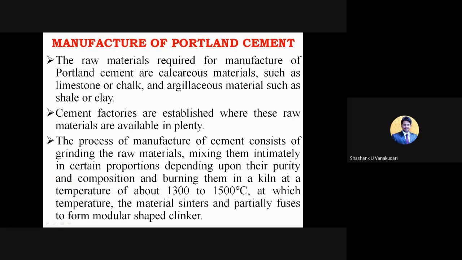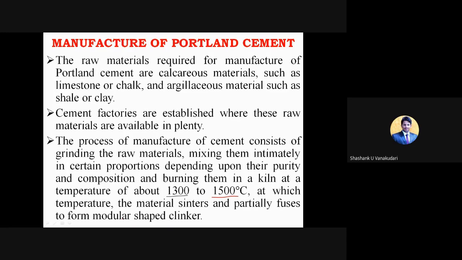It is the temperature we maintain after mixing those two raw materials. Okay. So here the material sinters and partially fuses to form nodular shaped clinker. Nodular shaped clinker in the sense of the uniform particles found after the mixing process.